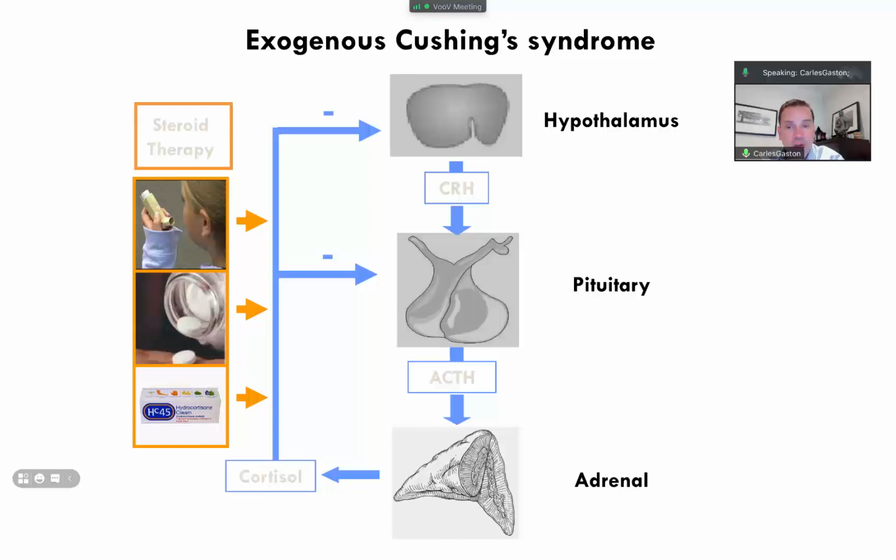So too much cortisol will negatively influence the secretion of adrenocorticotrophin hormone from the pituitary gland, and corticotrophin releasing hormone from the hypothalamus. This is to exclude whether the patient was diagnosed with Cushing's syndrome or Cushing-related syndrome due to the use of drugs that affect the hormonal production of cortisol.